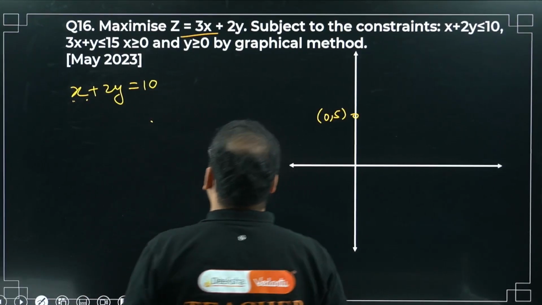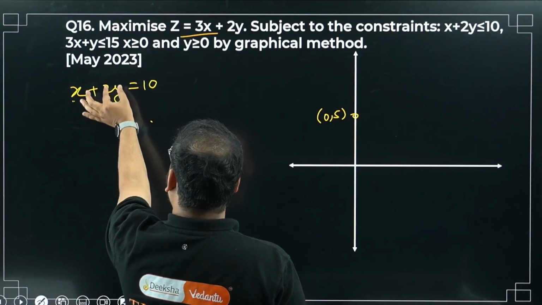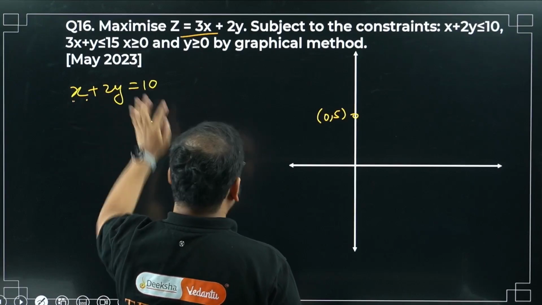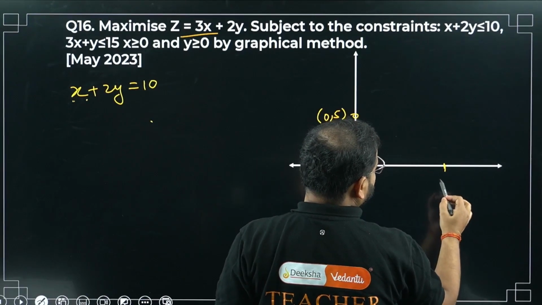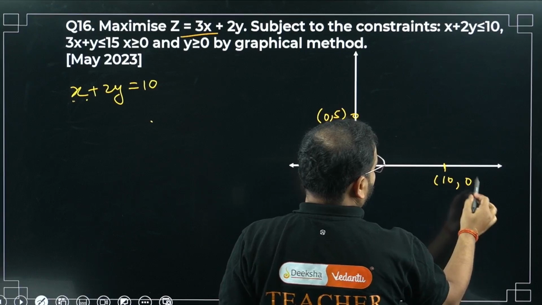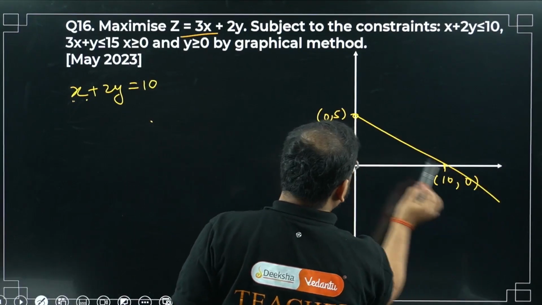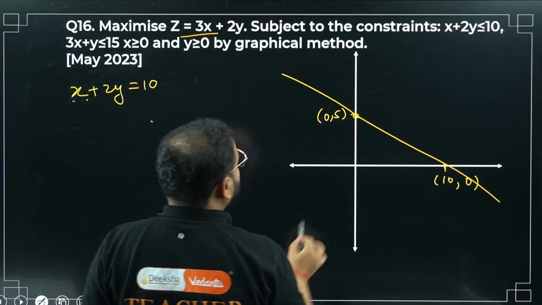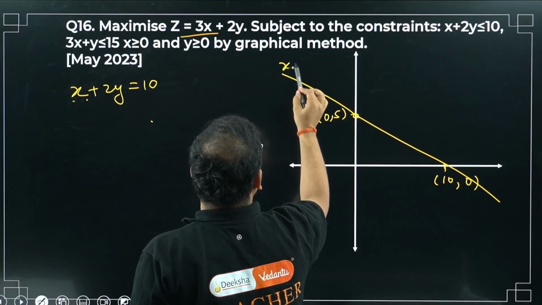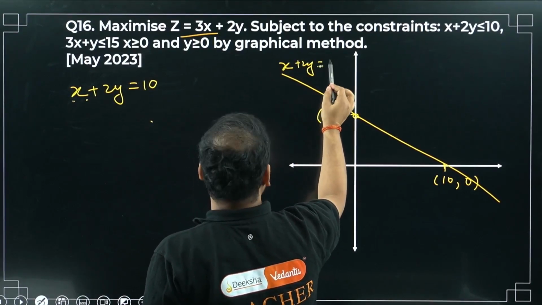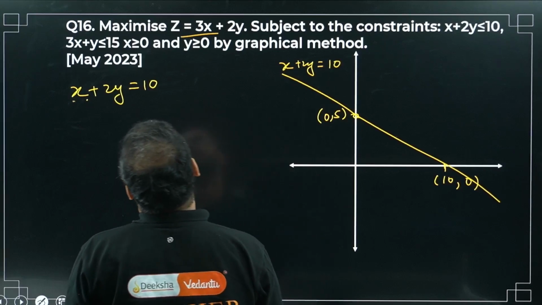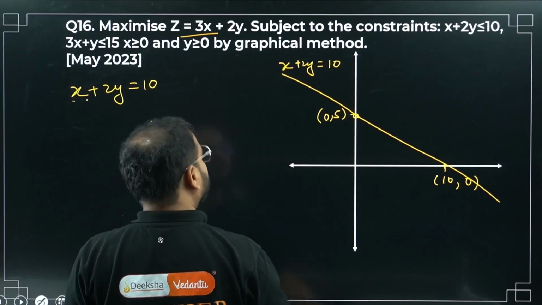Okay, sir. Y is 0 now. y is 0, x is 10, sir, over here. Okay. Clear? What's the equation of this line? Let's name it: x plus 2y equals 10. I'm looking for the less than condition, not greater than. Okay, less than condition, so it means below this line.